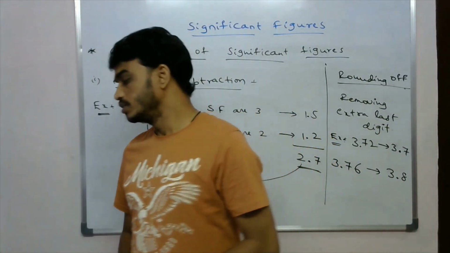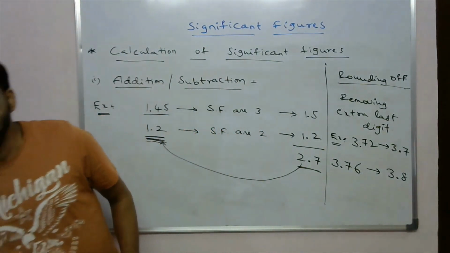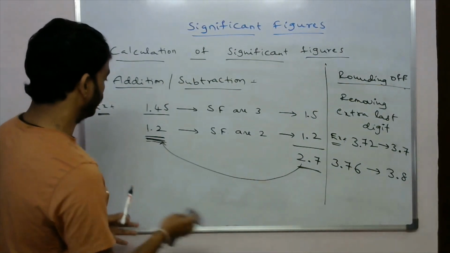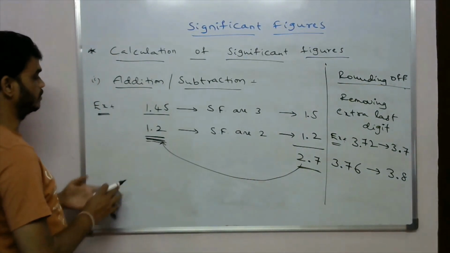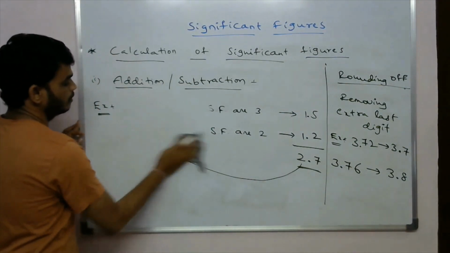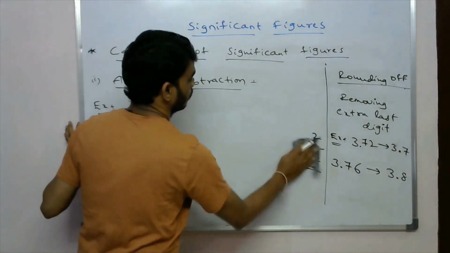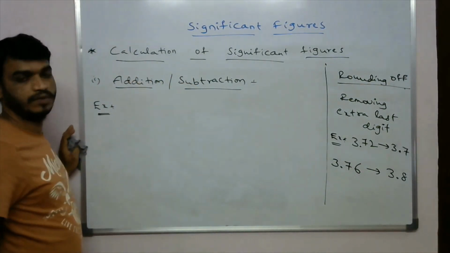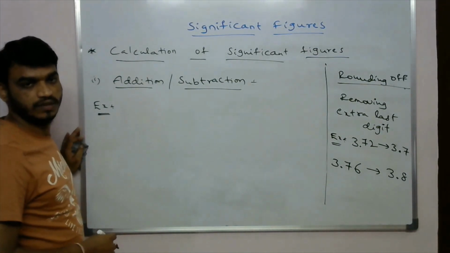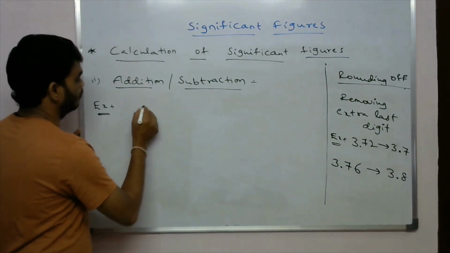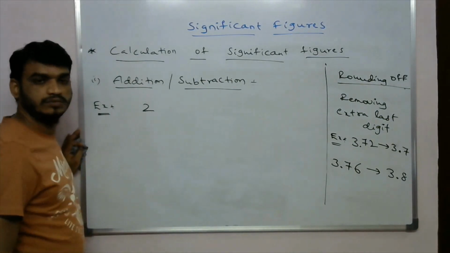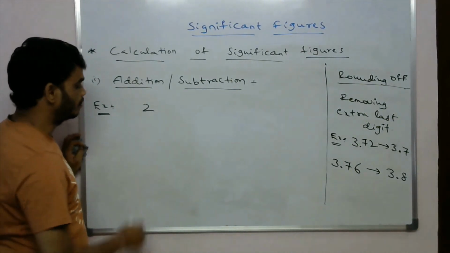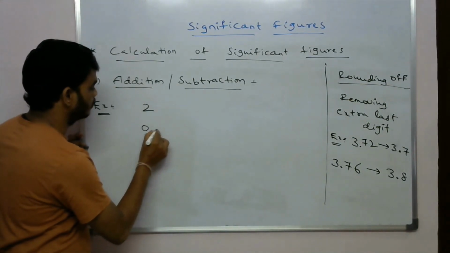Okay, so next, what is the multiplication and division? Okay, so I will tell you some more examples. For example, in this addition and subtraction, I will take another example. Suppose I am taking 2. Okay, one number is 2 and another number is 0.32.